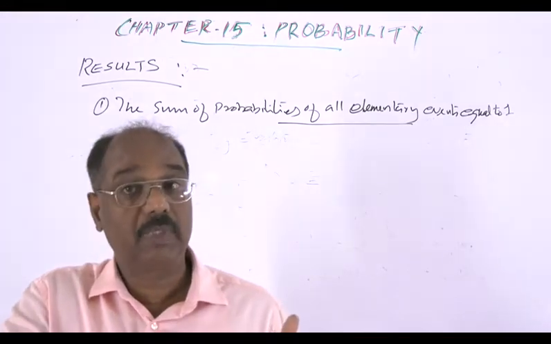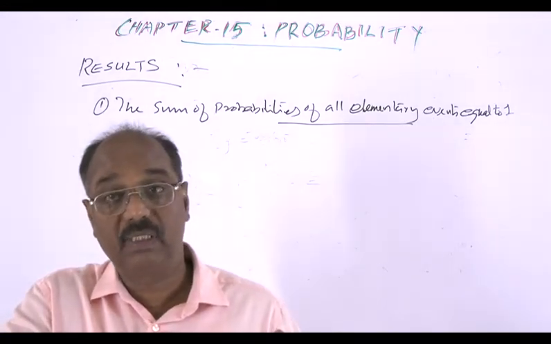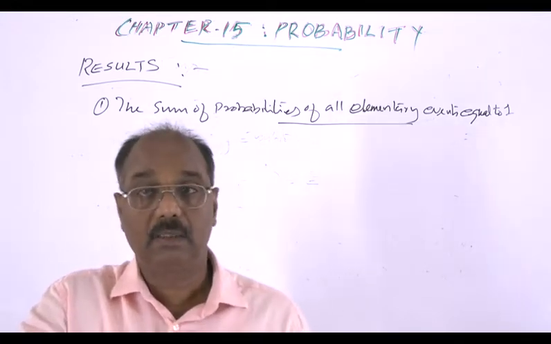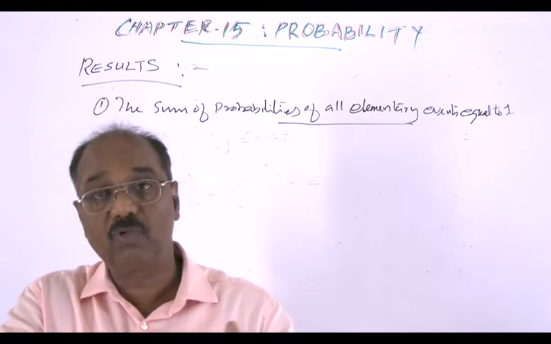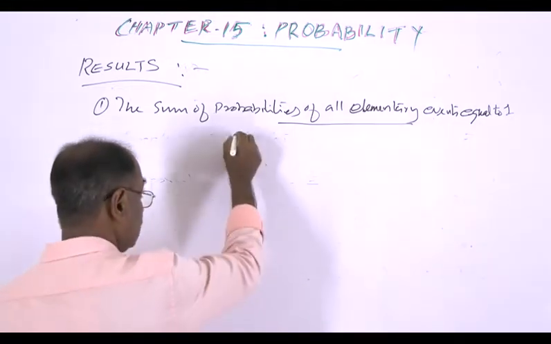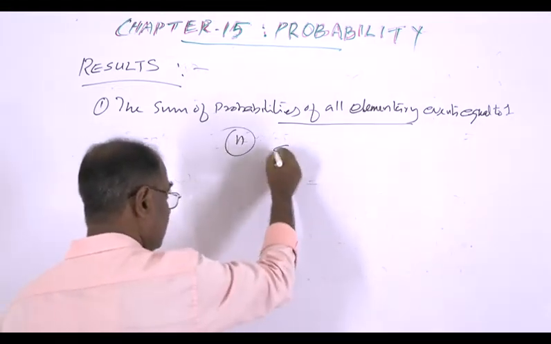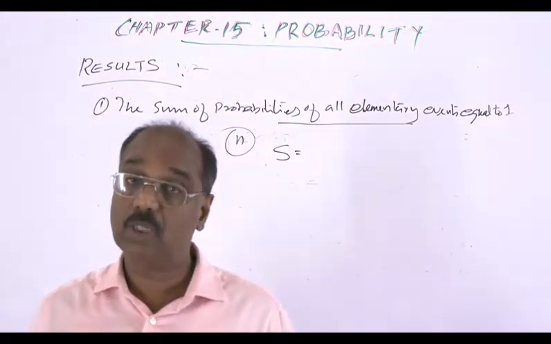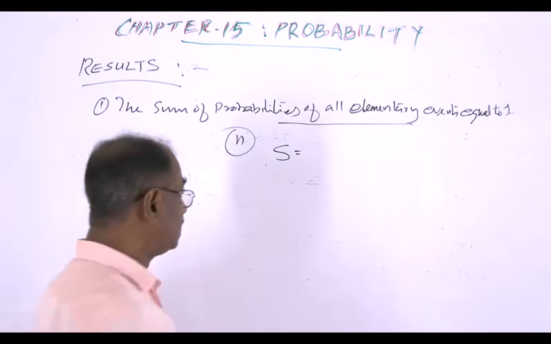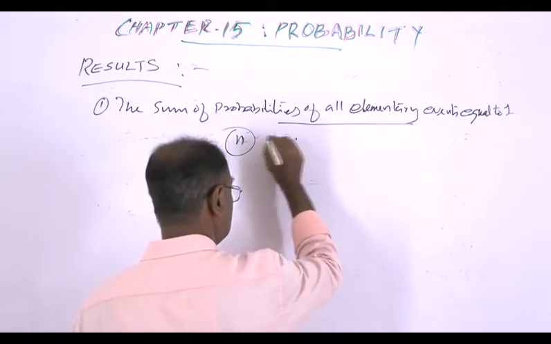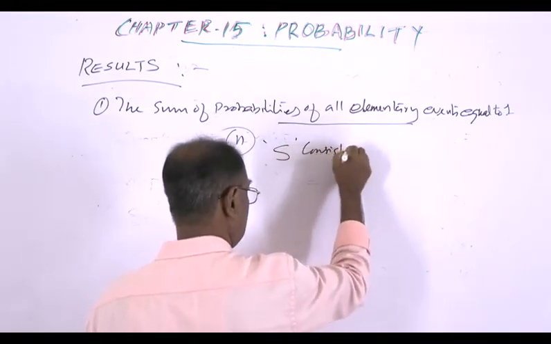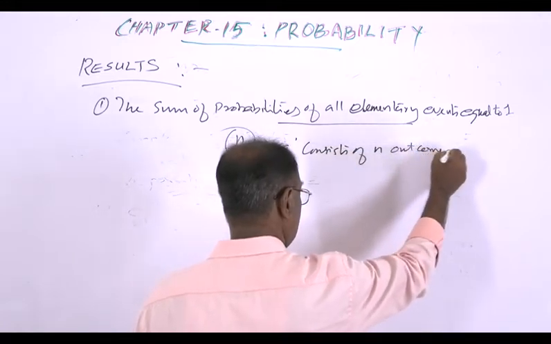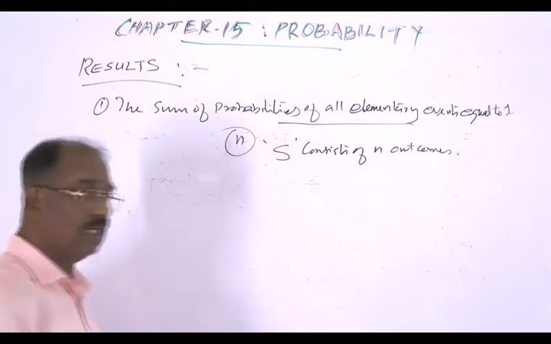So we know an elementary event is an event which consists of only one single outcome. Suppose the total number of outcomes is n. That is the sample space. Sample space means the collection of all outcomes. Sample space consists of n outcomes.